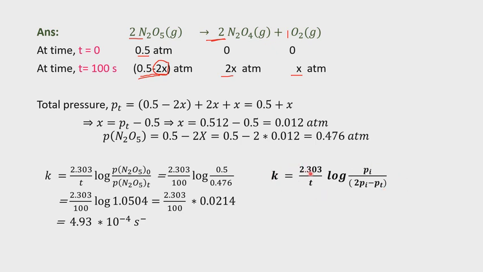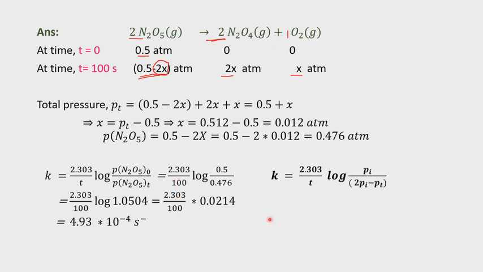2.303 by t, put the t value, 100 seconds, log Pi initial 0.5 by 2 into Pi 0.5 minus Pt. Pt is given in the question, that is 0.512. You will get the same answer. This is the direct method we use in exams, especially.